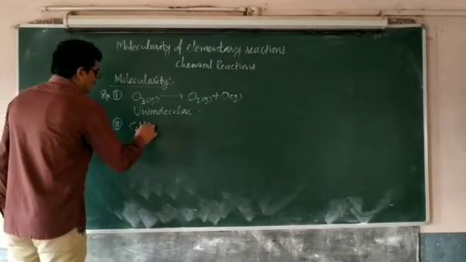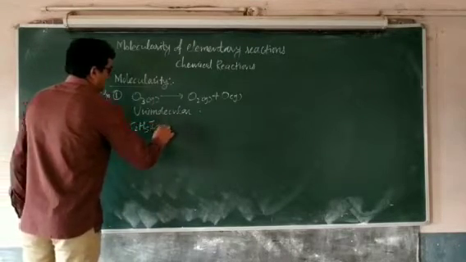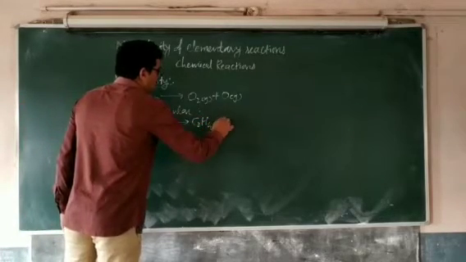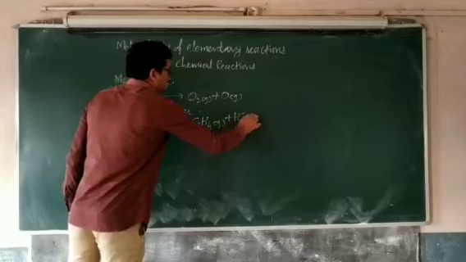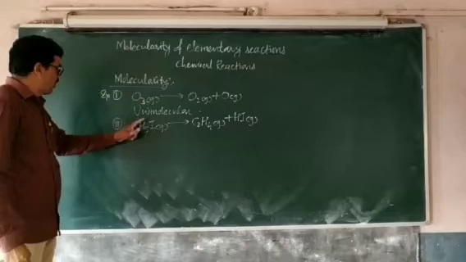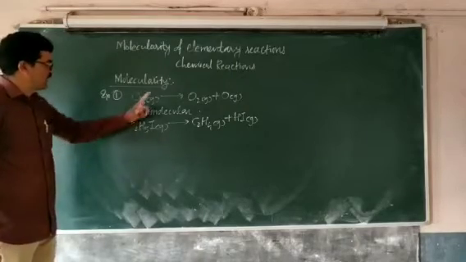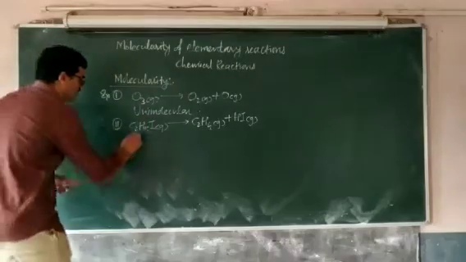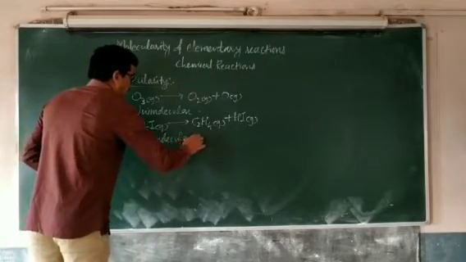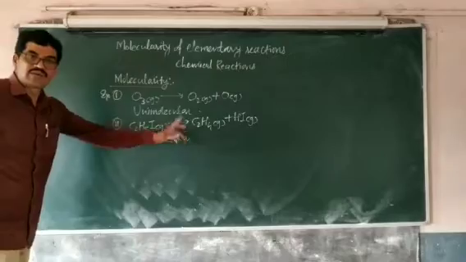In the decomposition of ethyl iodide, there is formation of ethylene and HI. Again, only one reactant molecule is involved in the reaction, and therefore this reaction is also a unimolecular reaction. Molecularity of the reaction is 1.